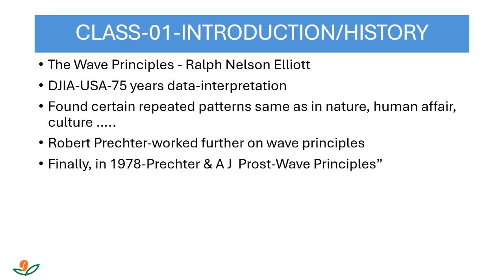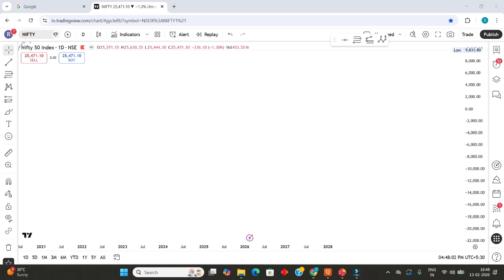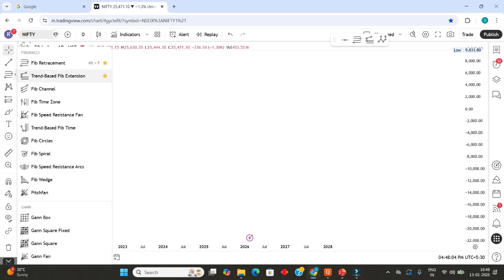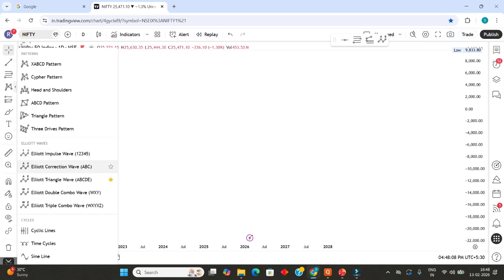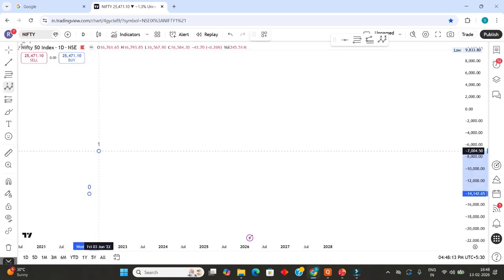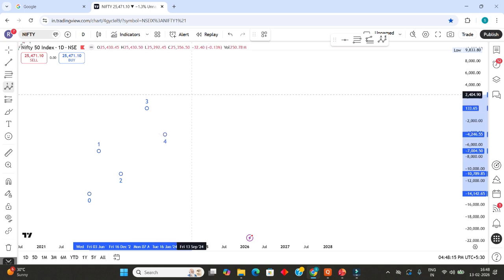So what are his observations? What did Ralph Nelson Elliott find? We will study it in the chart. Ralph Nelson Elliott found some repeated movements like this: 1, 2, 3, 4, 5, 6.